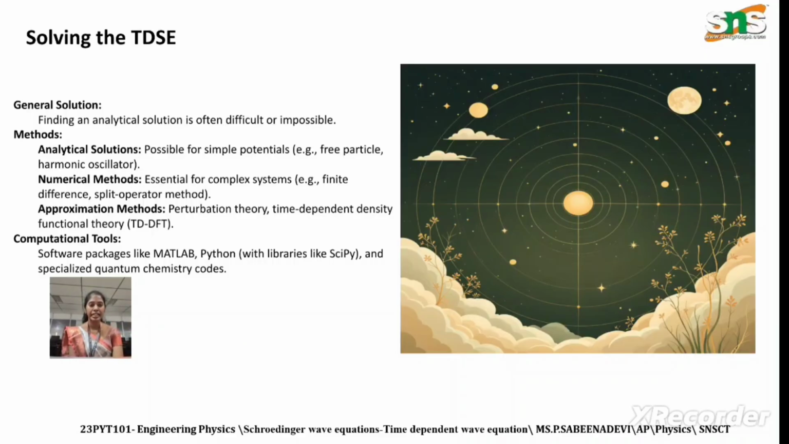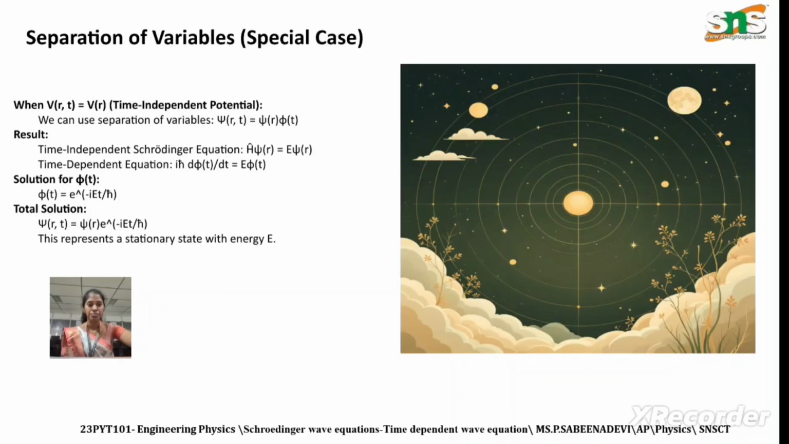Solving the TDSE, the time-dependent Schrödinger equation. Finding a general analytical solution is often difficult to impossible. Analytical solutions are possible for simple potentials, like the free particle. Numerical methods and approximation methods are used for the time-dependent Schrödinger equation. Computational tools, such as software packages like MATLAB and Python, are also used.